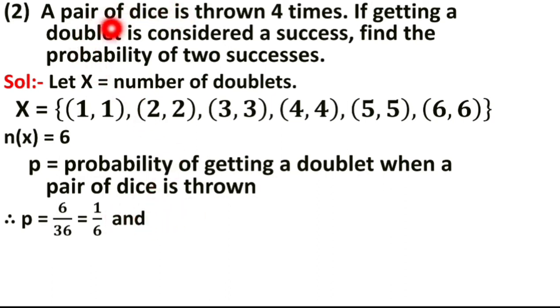A pair of dice is thrown means total outcomes are 36, and the favourable events in this example are 6. So it becomes 6/36, the required probability. After simplifying it becomes 1/6. Here we get P, which is 1/6, so you can easily find Q. What is Q? 1 minus P, that is 1 minus 1/6, which by simplifying you will get 5/6. What is n? n is 4 here, as given in the question.